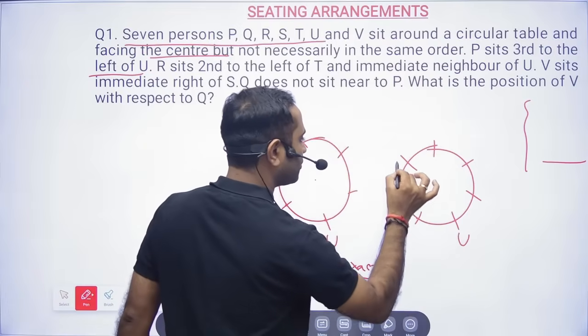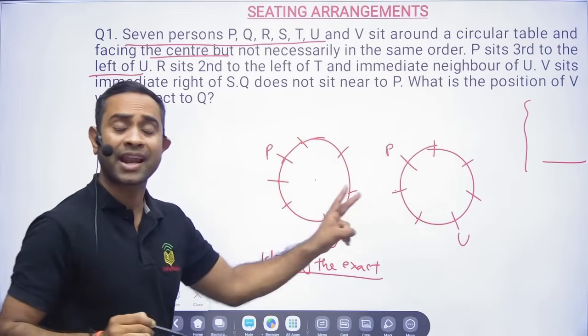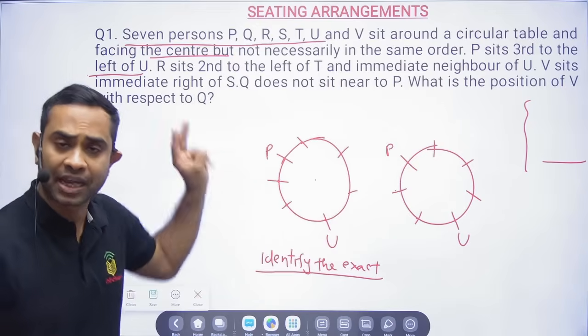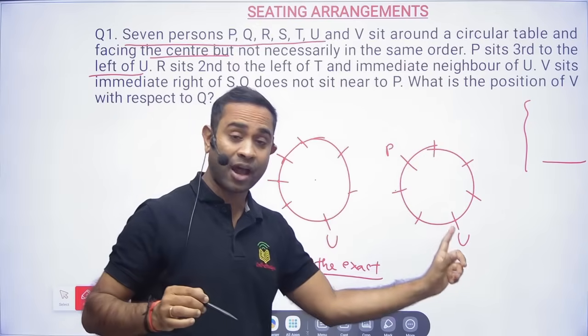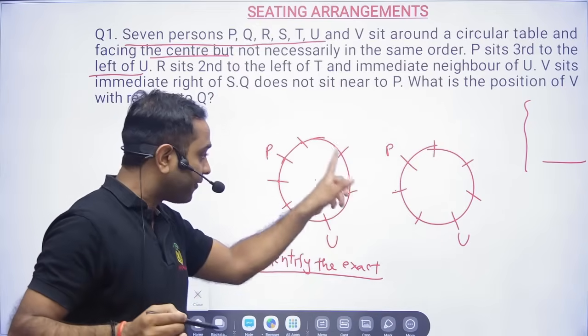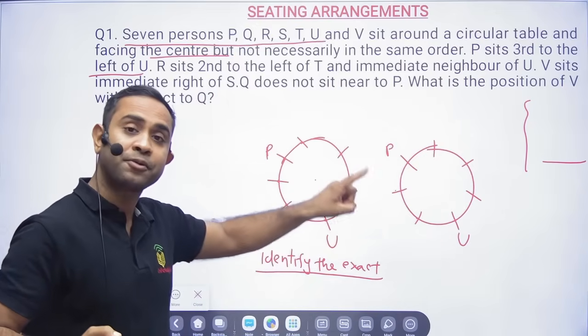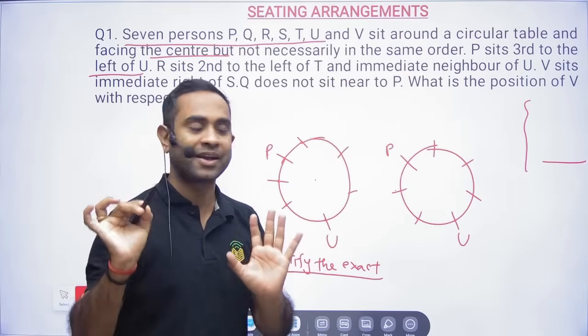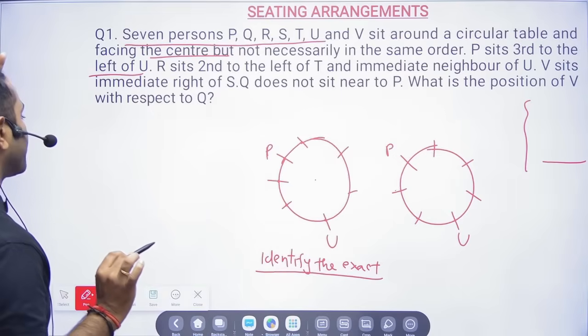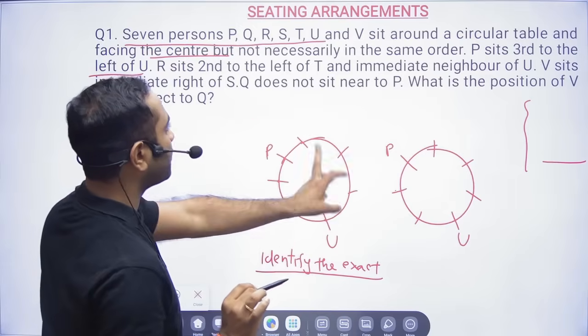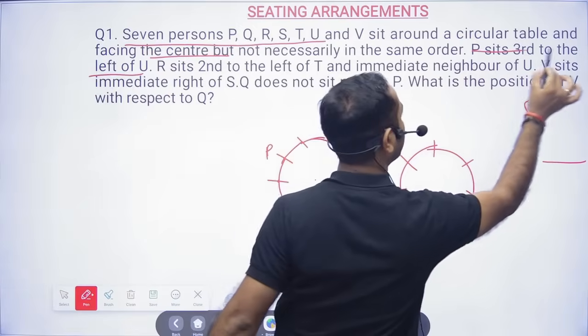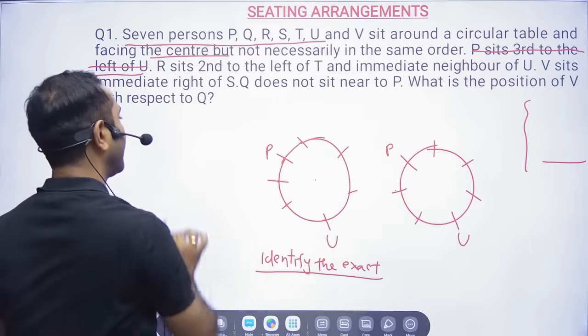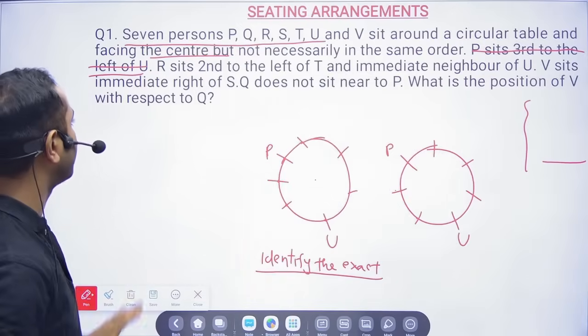So 1, 2, 3. Sometimes two diagrams might not be required, but still you do it because right now it will not take time. But once you make a mistake, you have to start again, and there you are going to spend a lot of time. P sits third to the left of U in both diagrams, so this is a definite statement I have placed, and I don't need it now.